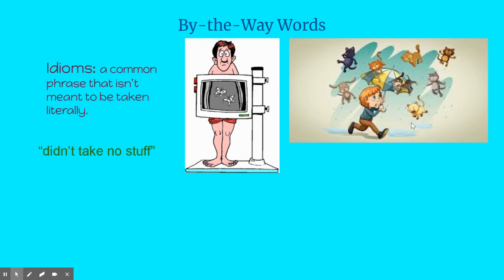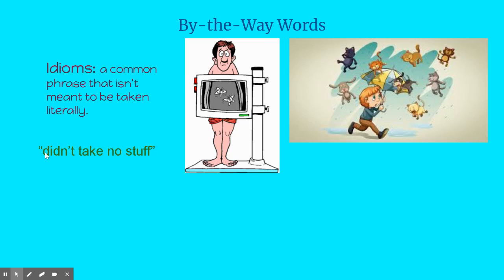All right, take a look at the next picture. See if you can guess the idiom. Okay, it is raining cats and dogs in this. So when somebody says, man, it's raining cats and dogs outside, they're not literally meaning that cats and dogs are falling from the sky. What they're meaning is that it's raining really hard.